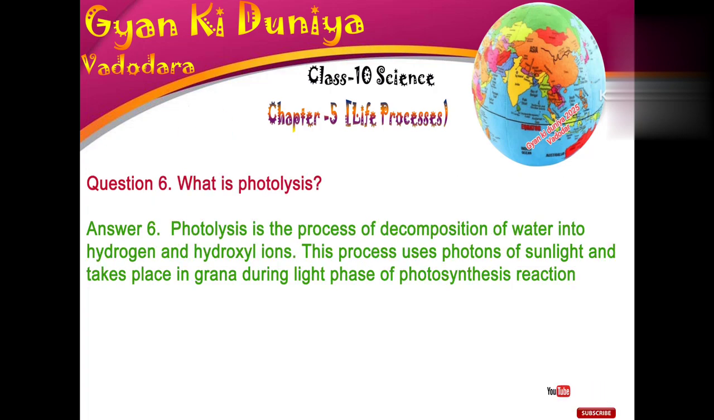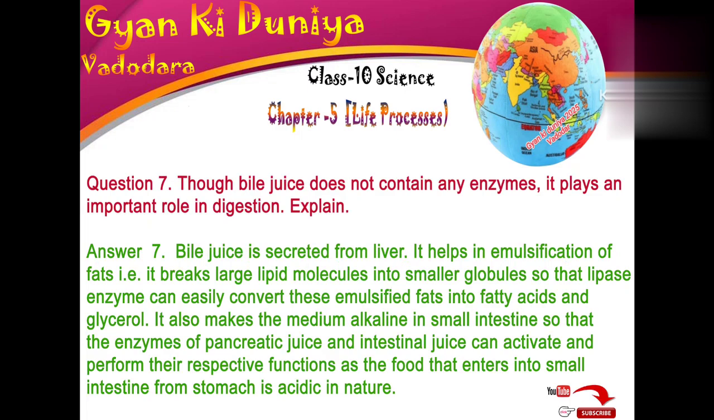Question 6. What is photolysis? Answer: Photolysis is the process of decomposition of water into hydrogen and hydroxyl ions. This process uses photons of sunlight and takes place in grana during light phase of photosynthesis reaction.